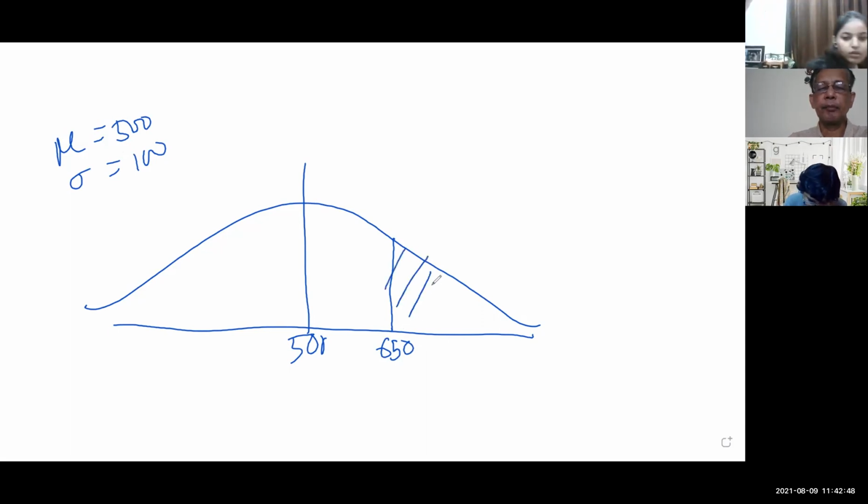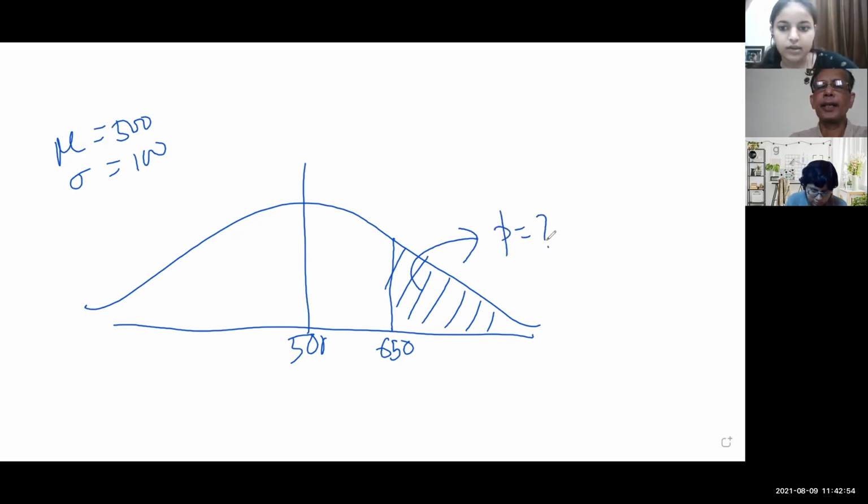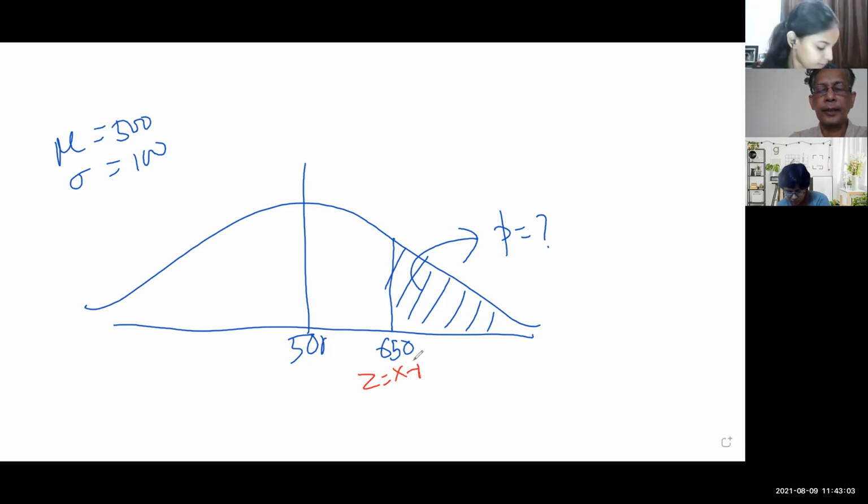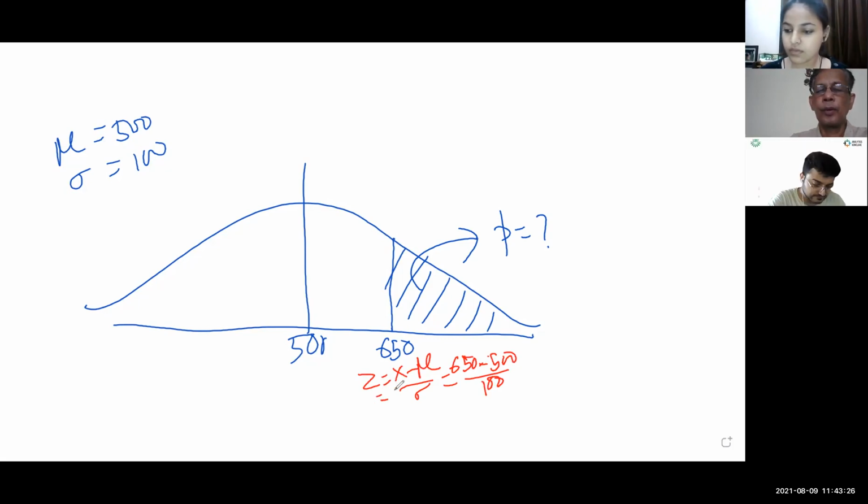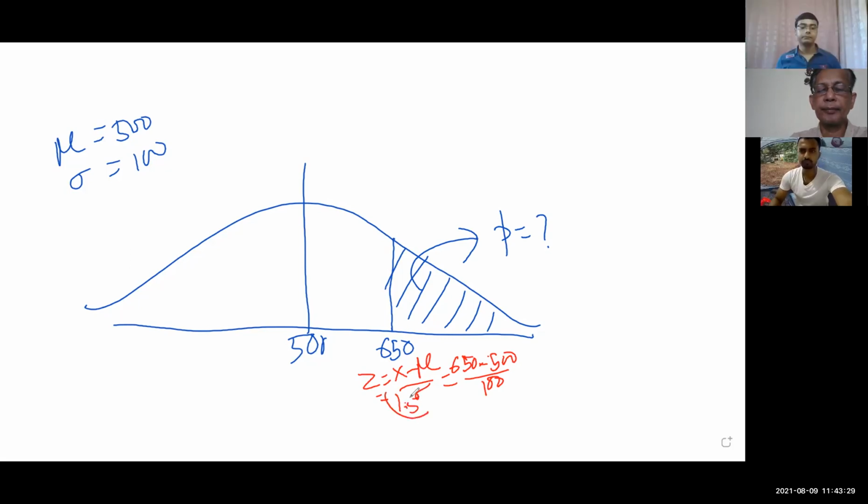Should I shade this area? Am I correct? Yes, sir. And we have to find the probability, right? Then next, we have to find z. Z is equal to x minus mu by sigma. What is x? x is 650 minus 500, divided by 100. So how much is it? 1.5.